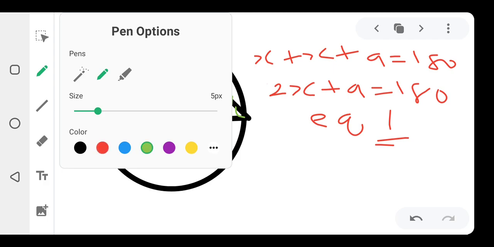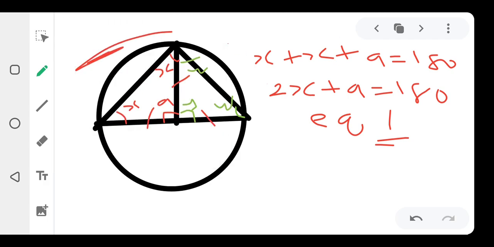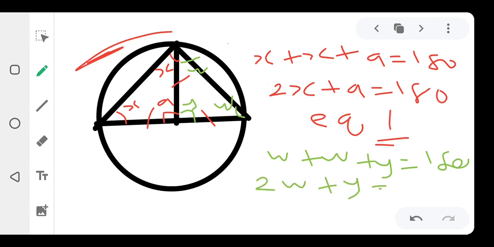I can still form another equation, right? So in the second one, I can easily say w plus w plus y is equal to 180. Why? The same reason, right? Because the sum of the angles in the triangle is equal to 180. All right. In that case, w plus w gives us 2w. So 2w plus y will give me 180. I'll call this one Equation 2.